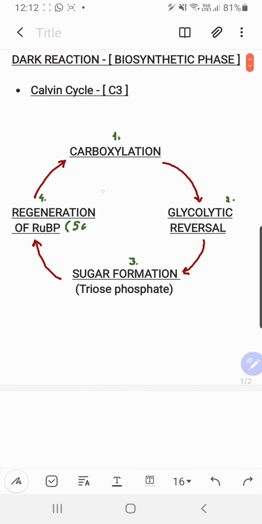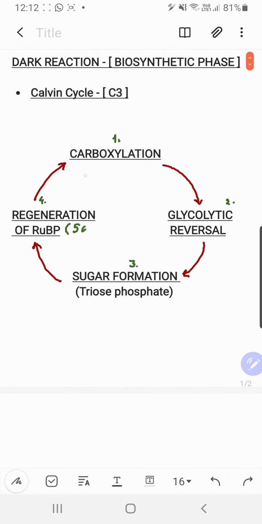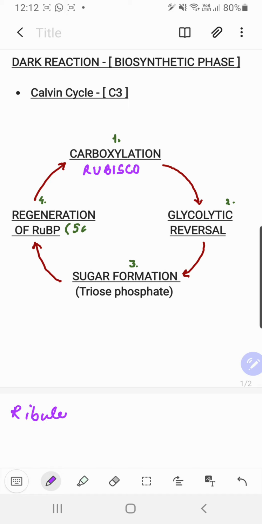The full form of RuBisCO is ribulose bisphosphate, and you have to write it completely.